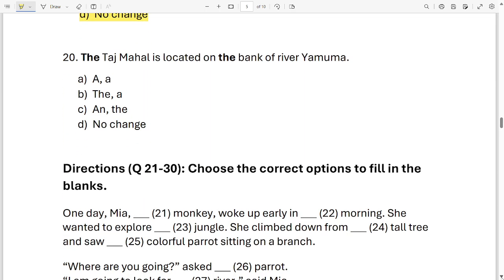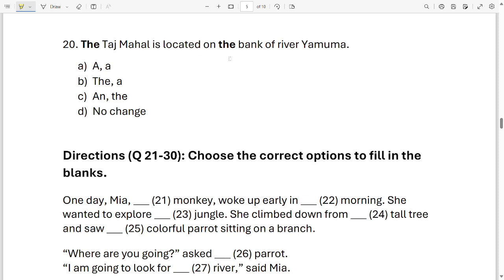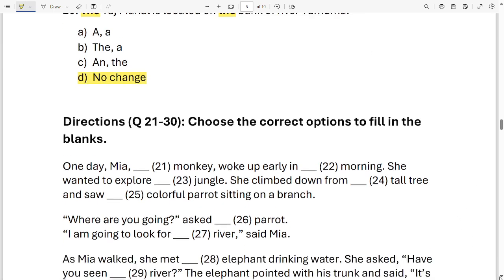Okay. Next sentence. The Taj Mahal is located on the bank of river Yamuna. Here we have two bold letters. The. So do we have to replace it with the, and the, or no change is required? Look at your sentence. Look at your option. And choose your option correctly. Which option is correct? A, B, C, D. Which one is correct? It is option D. No change is required. The Taj Mahal is located on the bank of the river Yamuna. Perfect sentence. No change is required.